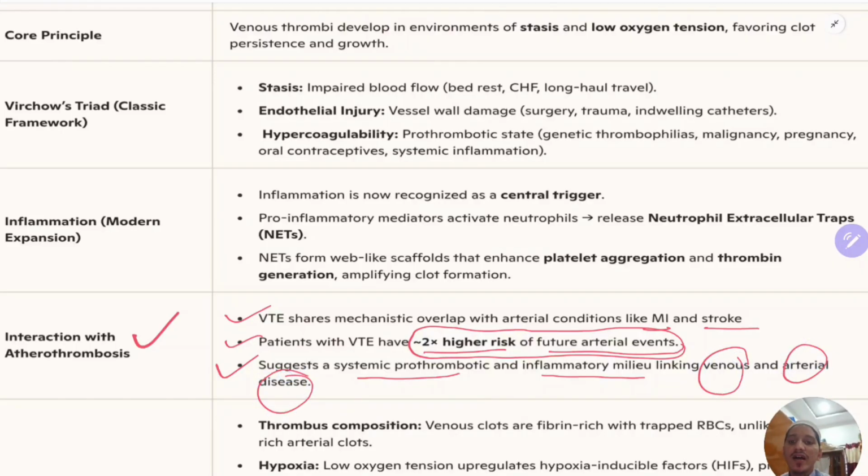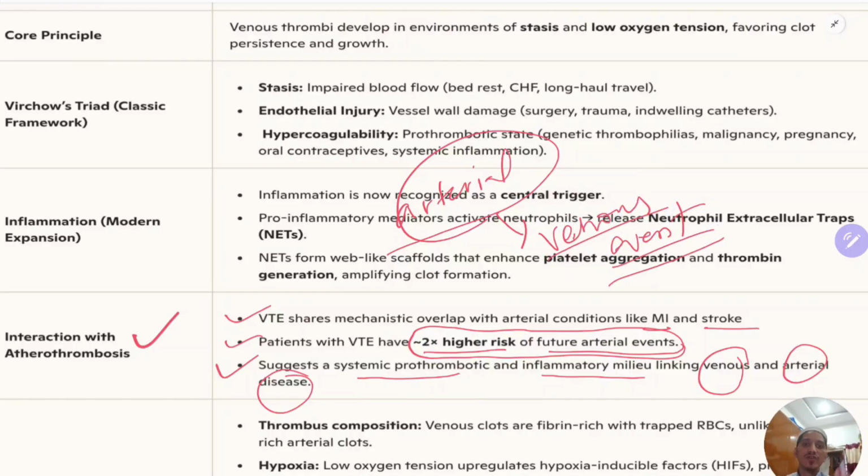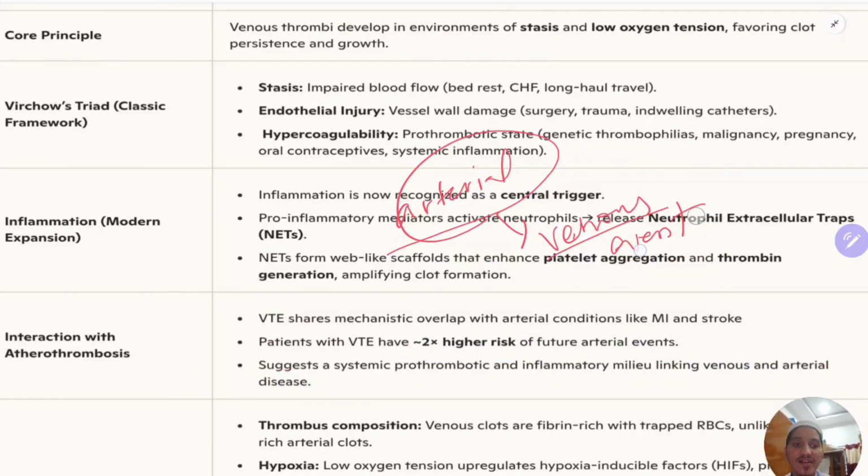That means if a patient had some arterial event, then you should also bear in mind that the patient will have a high probability of having a venous event also, like deep venous thrombosis or pulmonary embolism. So arterial events are linked to venous events. So if a patient is susceptible to venous events, then he has 2 times higher chance of susceptibility to arterial events. So that is a link between arterial and venous events. So that is one thing we should remember.